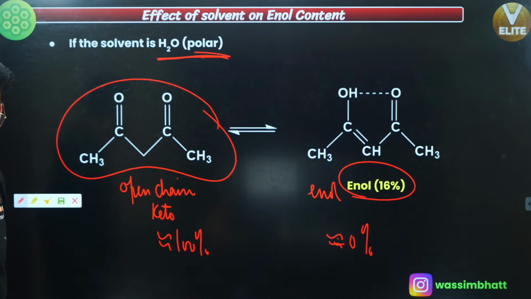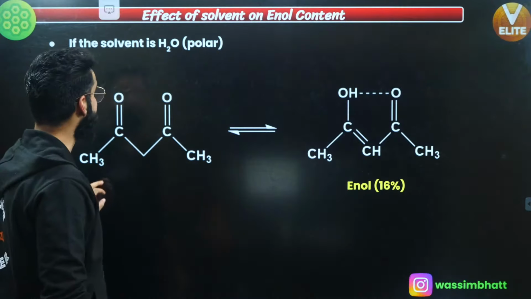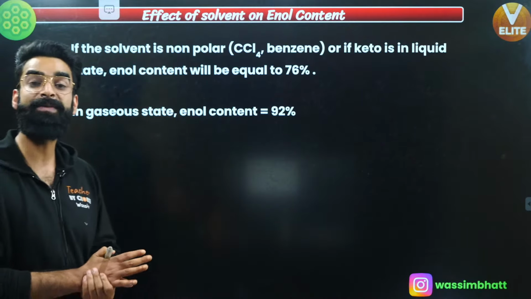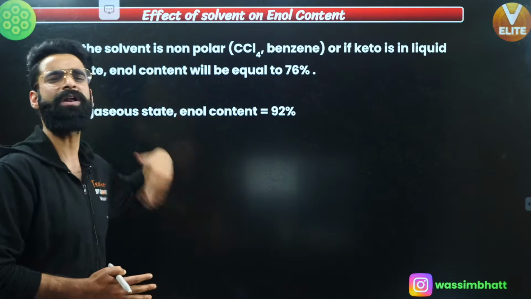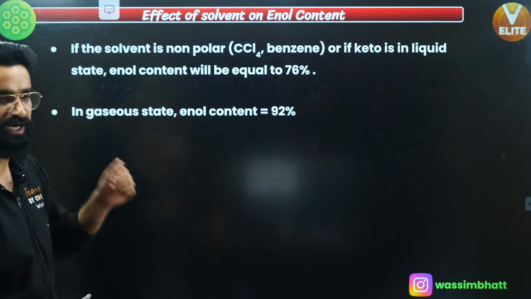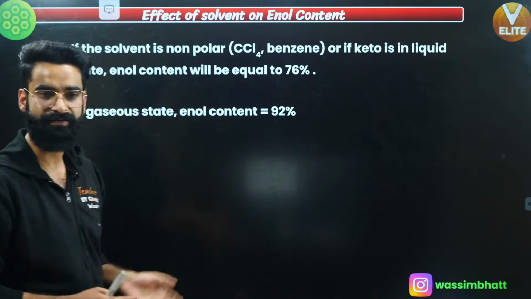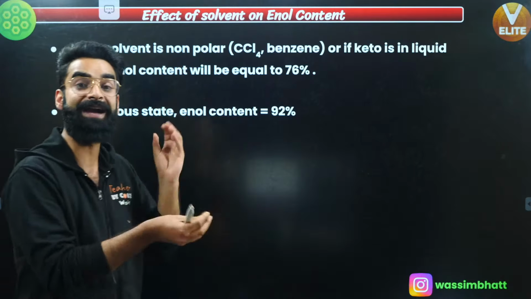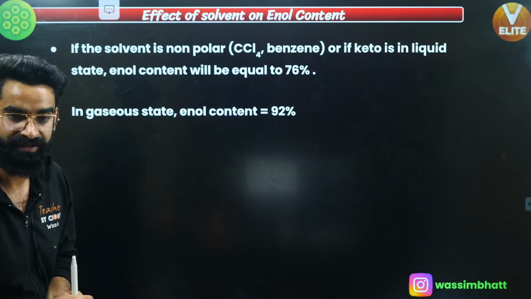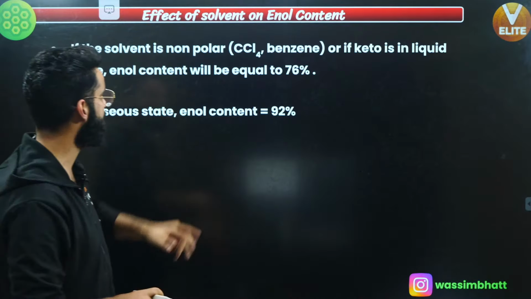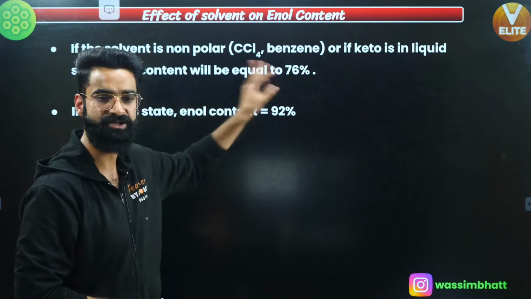Right. Perfect. Now people, the point is, if I use a non-polar solvent, if I'm not using water, then more and more enol will get formed. The percentage of enol is going to be 76%, right? It's going to be more than 50 because there is no water which would have formed hydrogen bonds with keto, right? So remember, when I use a non-polar solvent, the percentage of enol is simply going to